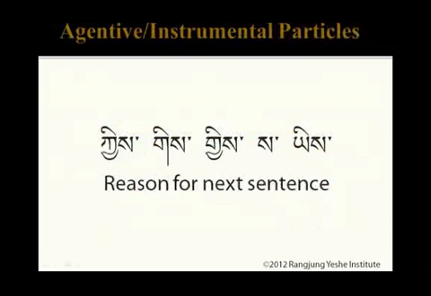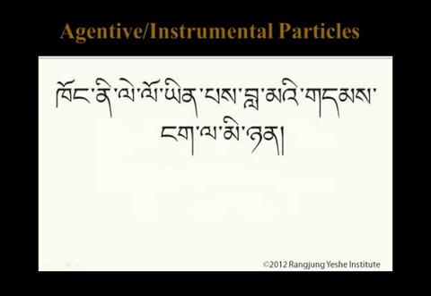The last type of particle that we'll talk about today is the agentive particle. When this particle is placed after the final verb of a sentence, it indicates the reason for the following sentence. It's usually translated as because or since. For example, Kong ni lelo yimpe lame damngak la minyen. Here, the agentive particle is attached to the infinitive form of the verb yin, making it yinpe.